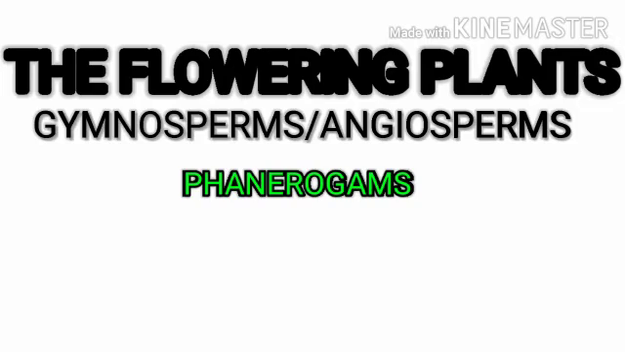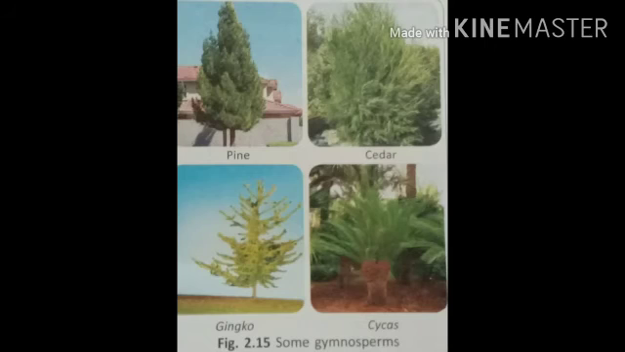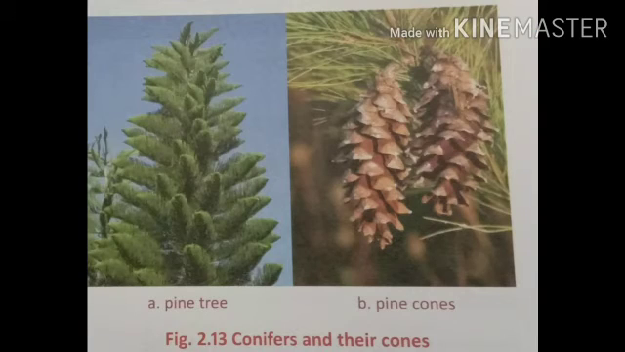Now the flowering plants are called phanerogams. They have proper stems, leaves, roots, vascular tissue and flowers. They have two groups, gymnosperms and angiosperms. Gymnosperms means naked seeded plants. They do not bear true flowers but bear cones. There may be male cones producing pollen and female cones bearing ovules. After fertilization, ovules turn into seeds.